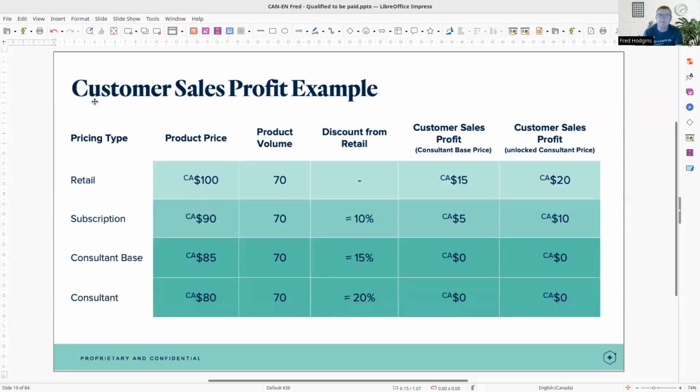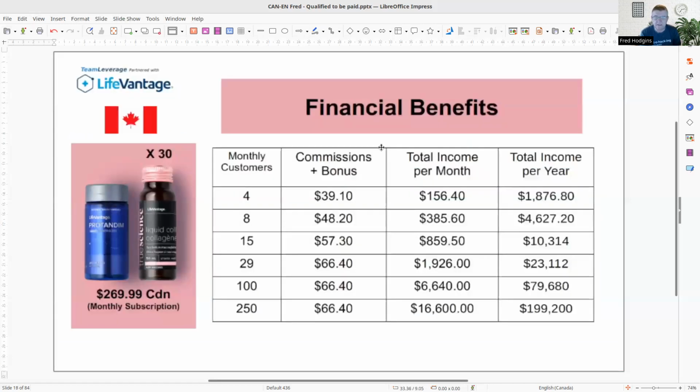Here's just an example of the customer sales profit. Say the product price at retail was 100 and you're at the customer full consultant price, you'd earn $20. But if you were at the consultant base price, it'd be $15. As you can see, you can quickly get to the customer price. And the maximum volume rule, that is for another presentation. So I just wanted you to know how to qualify, how to unlock consultant prices, and make sure that you're qualified.